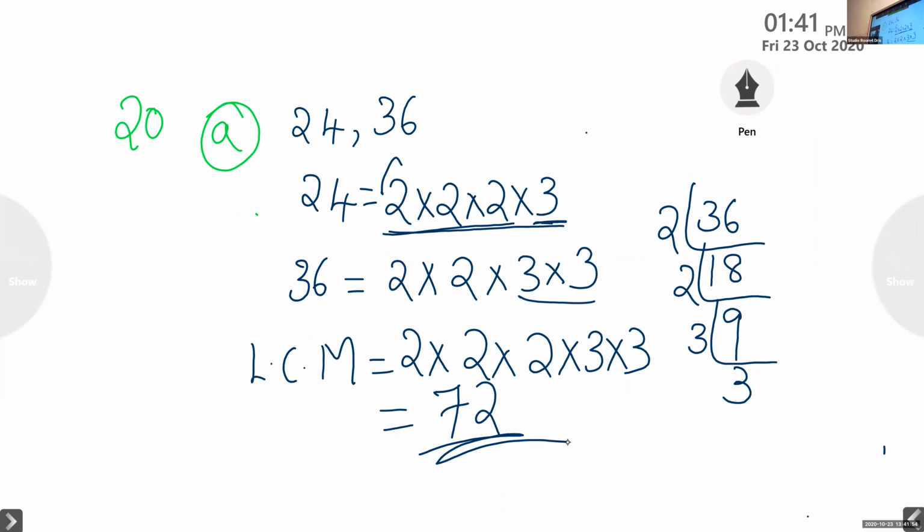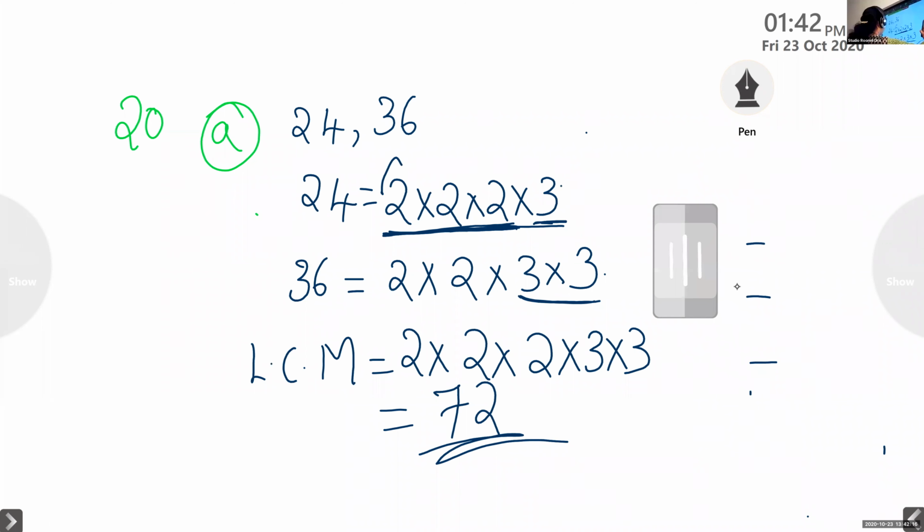Okay, so children, this is LCM. For LCM here we will take the maximum number. Here 2 is repeated a maximum of 3 times, and 3 is 1 time here and 2 times here. So we will take the maximum. And what about the HCF?